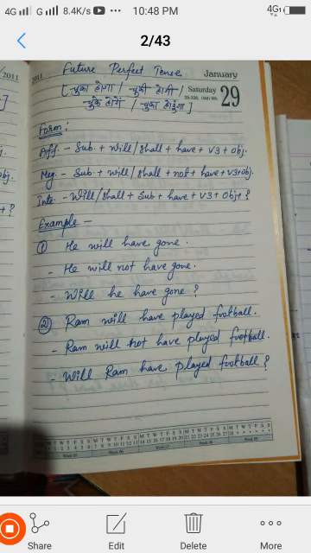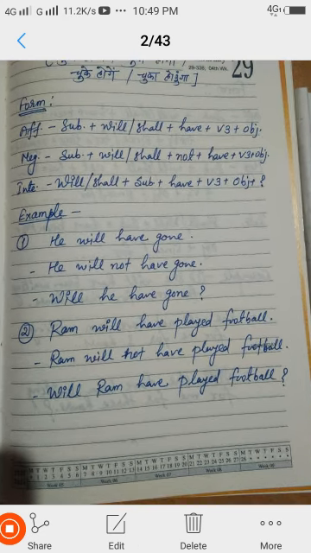Okay, for future perfect tense, that means in Hindi the sentences end with chuka hoga, chuki hogi, like that. Its formula is, firstly look at the affirmative: subject plus will or shall plus have.